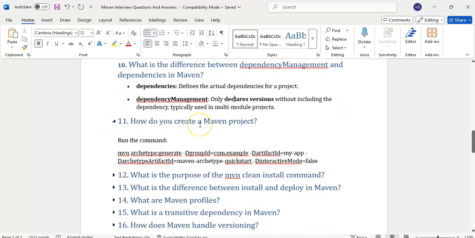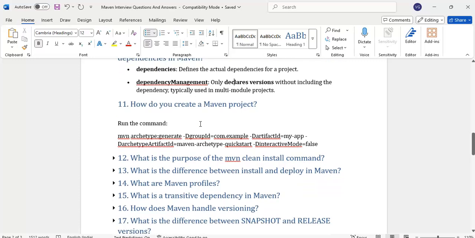How do you create a Maven project? Suppose you want to create a Maven project from the command prompt instead of an IDE like Eclipse, NetBeans, or IntelliJ. We can give the mvn command, archetype colon generate, and then we have to give -DgroupId, artifactId, and then the Maven archetype.